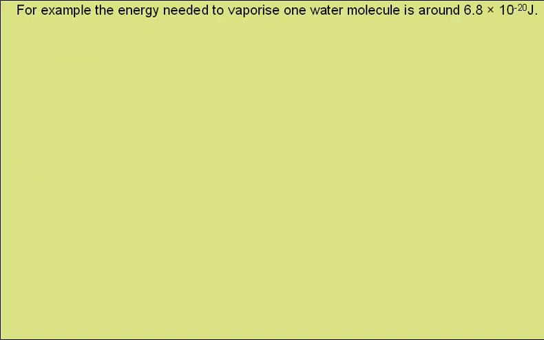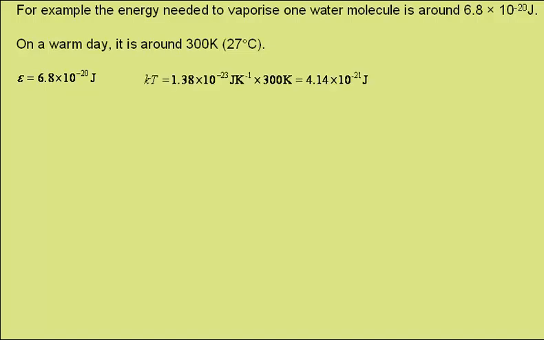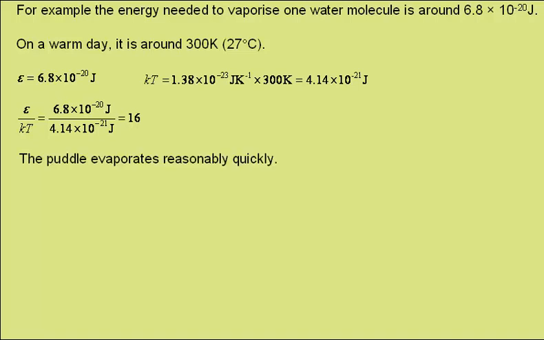For example, the energy needed to vaporize one water molecule is around 6.8 times 10 to the minus 20 joules. On a warm day, we have a temperature of around 27 degrees Celsius or 300 Kelvin. So we can write that the energy needed is 6.8 times 10 to the minus 20 joules, and the mean energy of the particles, kT, is 4.14 times 10 to the minus 21 joules. So energy over kT gives us a value of 16. This is between the magical values of 10 and 30, meaning the puddle will evaporate quite quickly.